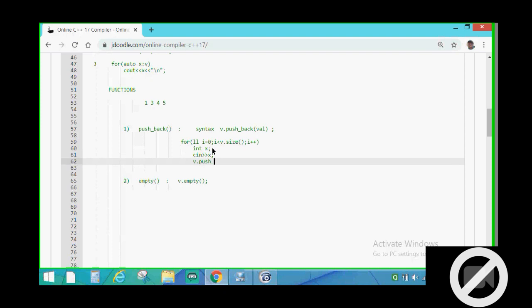I am just writing this so that you can understand how we use the pushback function while writing a program. But normally I don't insert elements into the vector like this.